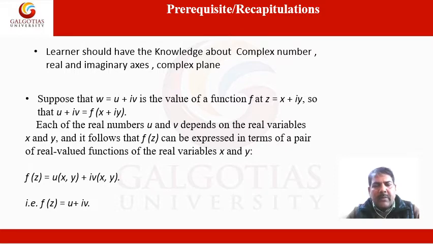Each of the real numbers u and v depends on the real variables x and y, and it follows that f(z) can be expressed in terms of a pair of real-valued functions of the real variables x and y. So f(z) is equal to u(x, y) + i v(x, y), which can also be written as f(z) = u + iv.